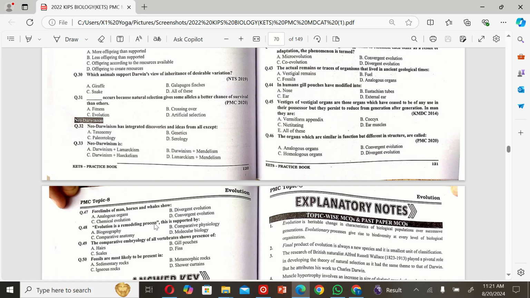The next MCQ is: evolution is a remodeling process. This is supported by A. Biogeography, B. Comparative physiology, C. Comparative anatomy, and D. Molecular biology. So the correct option is C.